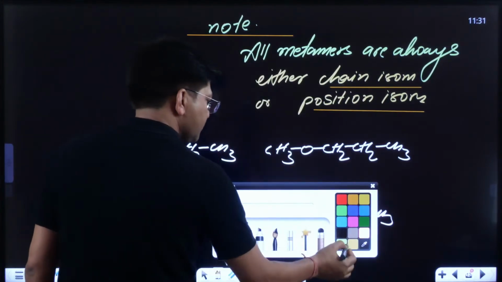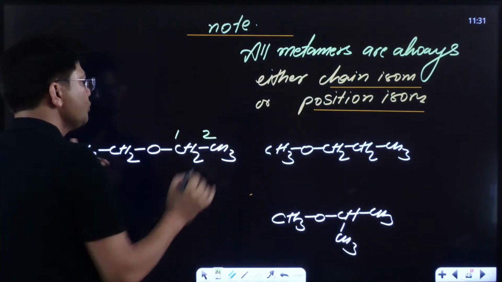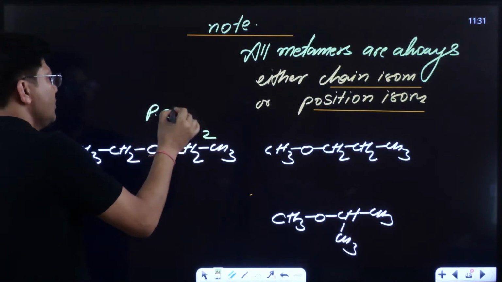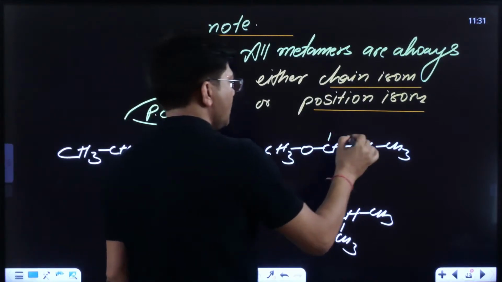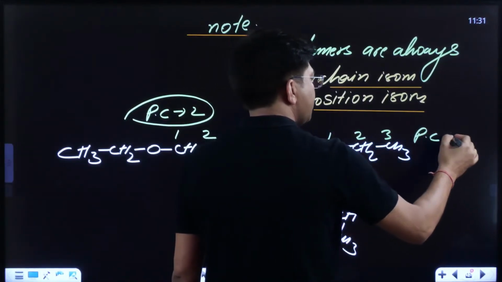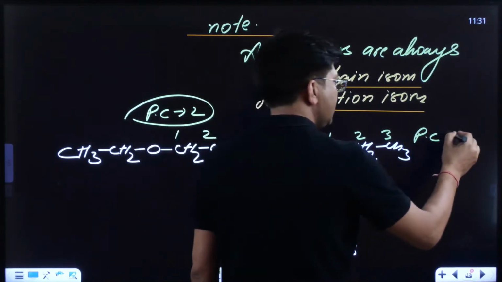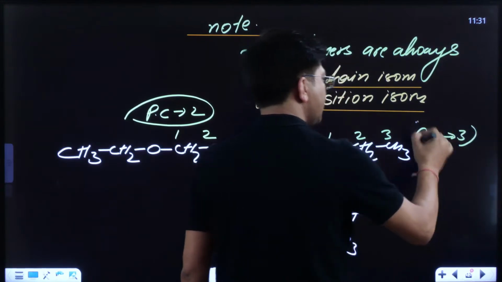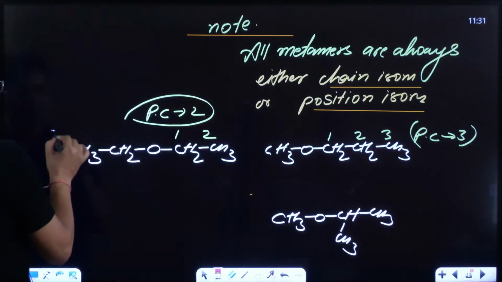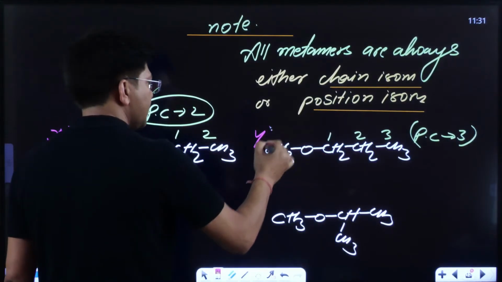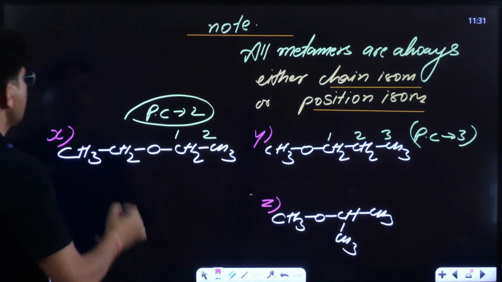Now see to it, kids. The parent chain is of 2 carbon atoms here. But here, the parent chain is of 3 carbon atoms. Can you see? Let us suppose this is your X, this is your Y, and this being your Z.